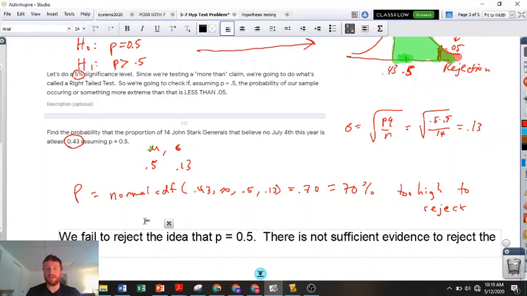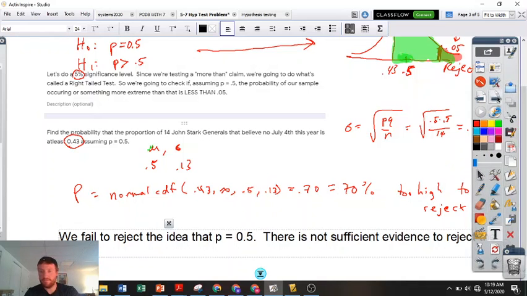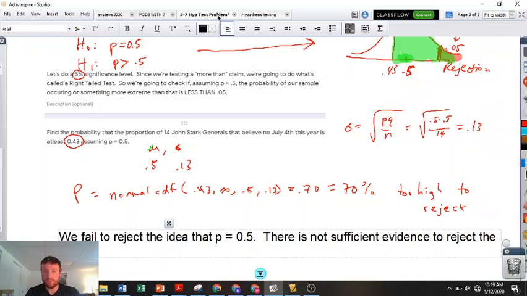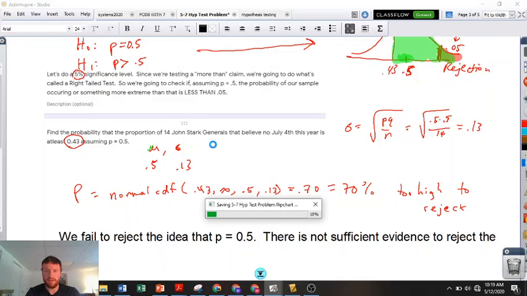So we have to kind of stop there. We can't say much because we aren't saying that the p is 0.5. We're saying that we can't say it isn't. The double negatives is a lot of fun. Okay. I'm going to save that so that way you can have it again.